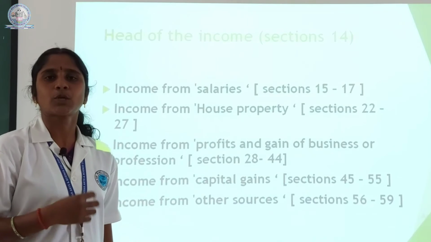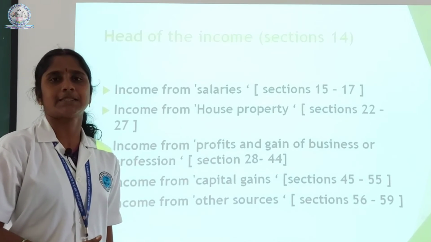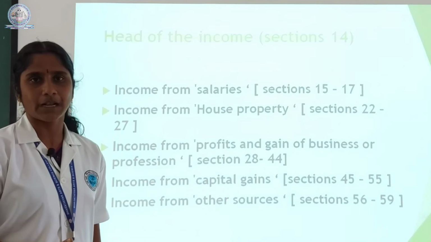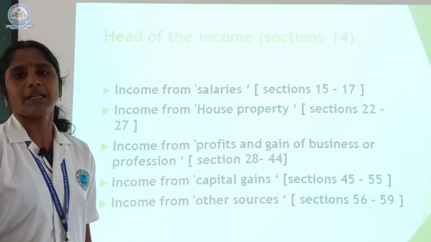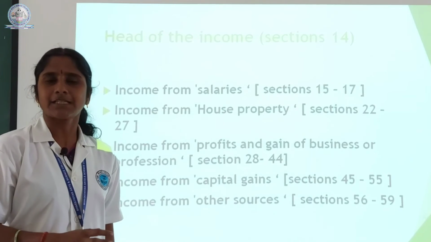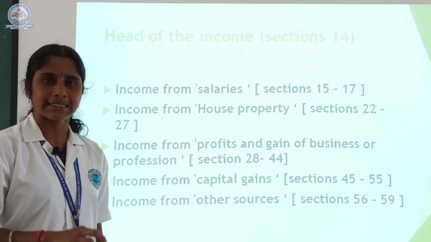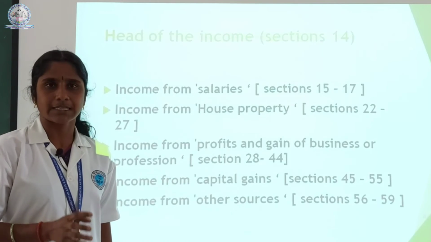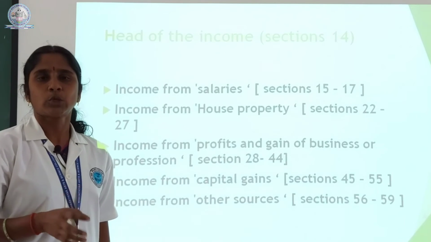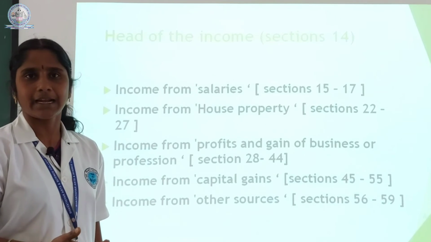When an assessee sells an asset within 36 months from the date of purchase, it is called short-term capital gain. There is a possibility of losses also. We cannot say that only income always arises. Sometimes an assessee may suffer losses. There is a provision to adjust the losses in intra-head or inter-head incomes.